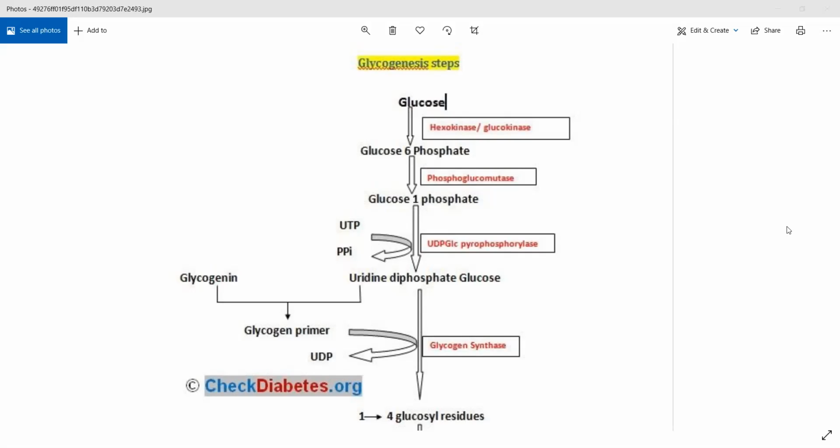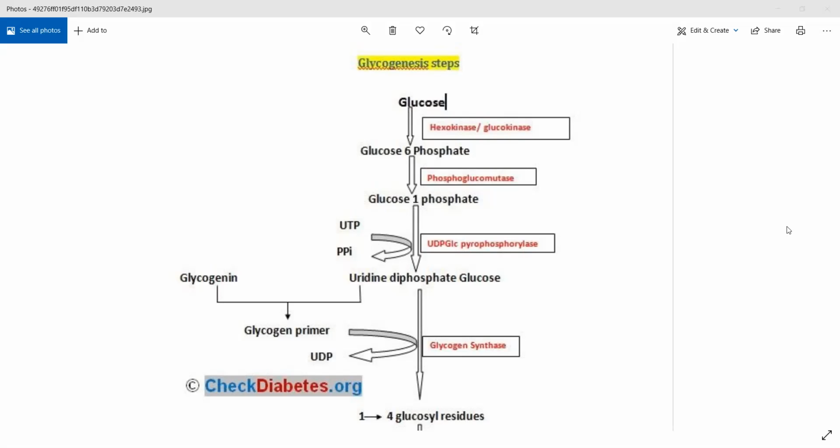In the presence of that, what will happen is uridine triphosphate is being broken down into uridine diphosphate and one molecule of pyrophosphate, or one inorganic phosphate molecule essentially. That UDP molecule attaches to the glucose. Okay? That makes UDP glucose.